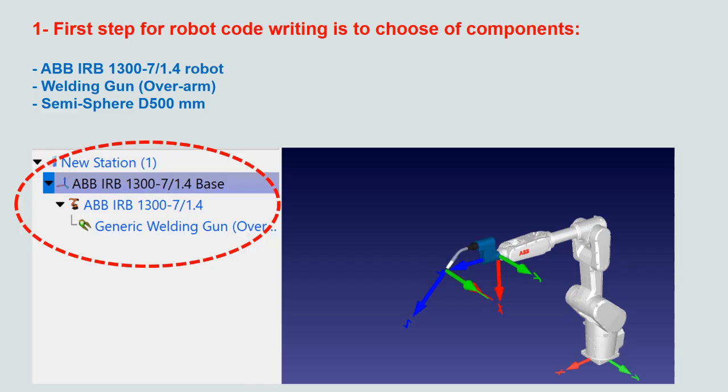The first step for robot code writing in RoboDK is to choose the components. The first component we need to bring into the RoboDK environment is the ABB IRB1300 robot arm. The next component is the welding gun, which should be connected to the head of the robot. And the next component is a semi-sphere with diameter 500 millimeters. So we need to bring all of these components into the RoboDK environment and then write the code and program for the robot.